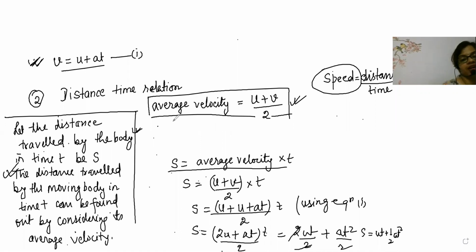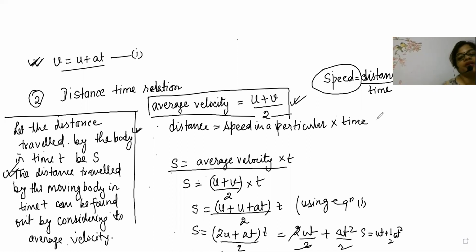So that means we can write distance is equal to speed in a particular direction into time. Now, beta, it became what? Speed in a particular direction will become velocity. Okay, speed in a particular direction will become what, beta? Tell me. Speed in a particular direction will become what? Velocity. Okay.